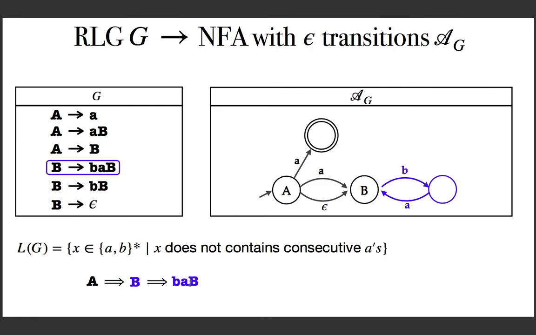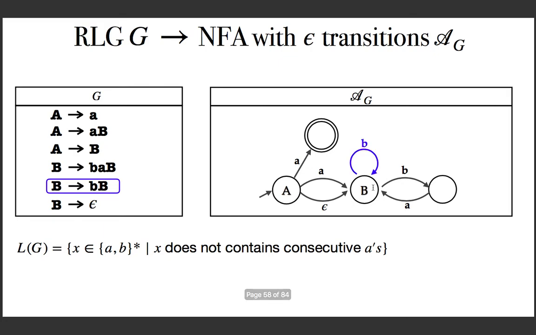This is very intuitive, so move on to the next, which is very similar to this rule. We already know what to do. We need a transition going from the state for B to the state for B, and because there is only one symbol, you need a transition with label b. That's what you have. Now the last rule in this grammar, B goes to epsilon.